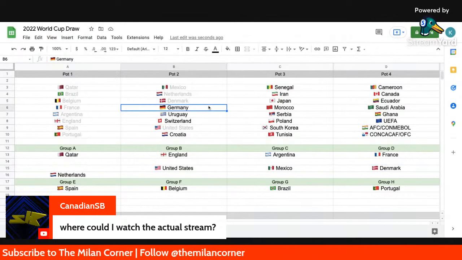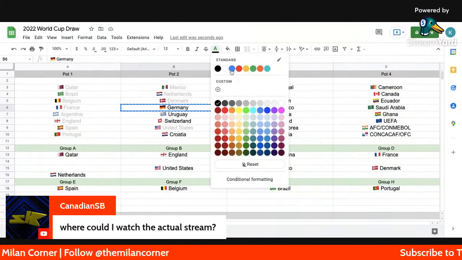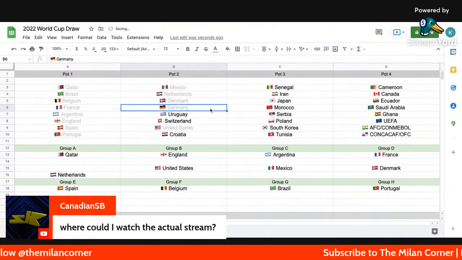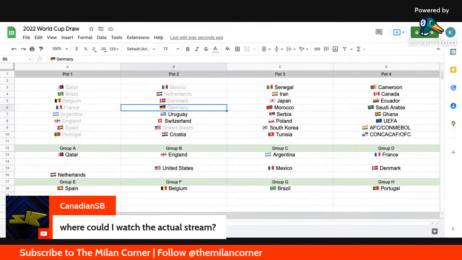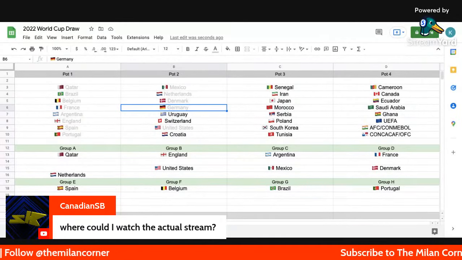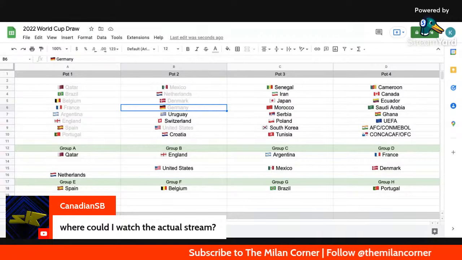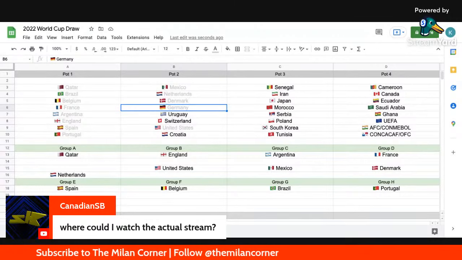Germany is the next team. I think one of the dark horses in some ways. I think they always have a deadly team, and anyone's going to have a hard time playing against Germany. So Germany are automatically going to be in Group E with Spain. This is one of the first exciting matchups, Spain versus Germany.